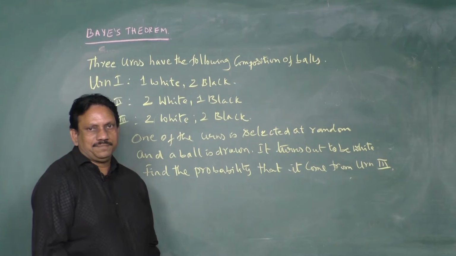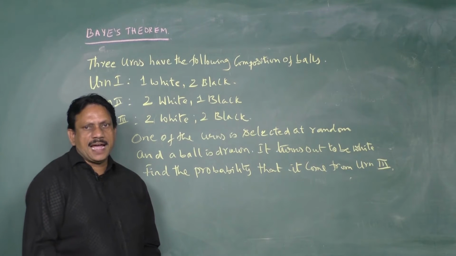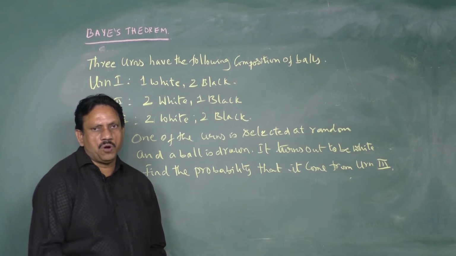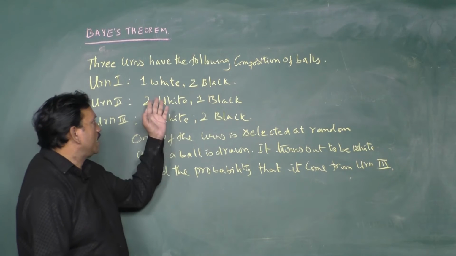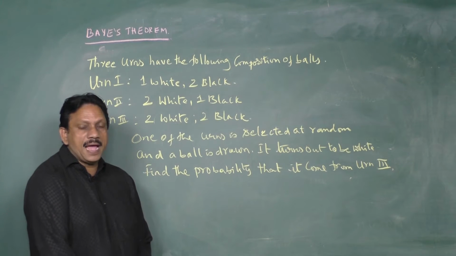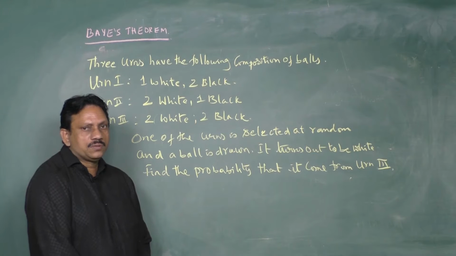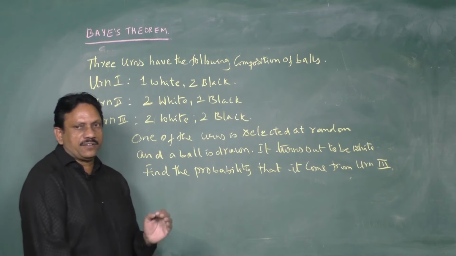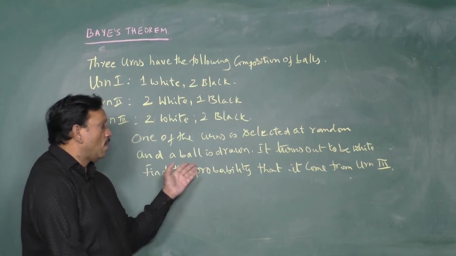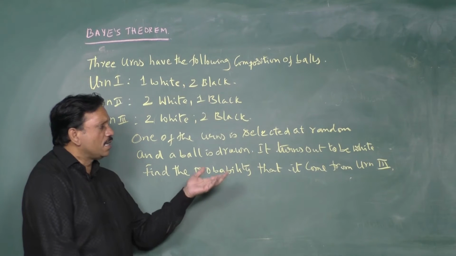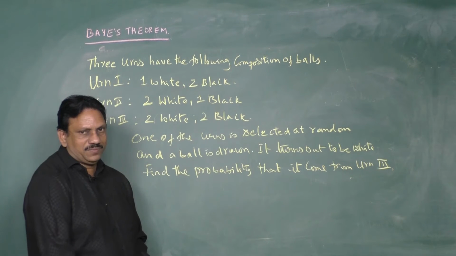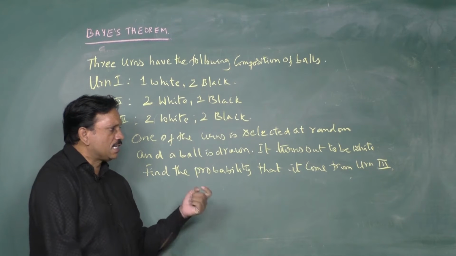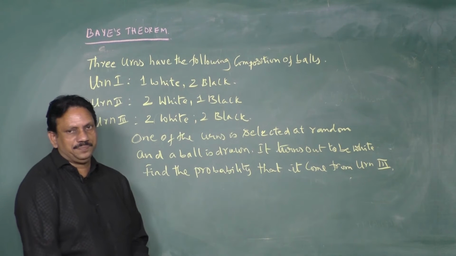We take one example. Three urns have the following composition of balls. Urn 1 contains 1 white, 2 black. Urn 2 contains 2 white, 1 black. Urn 3 contains 2 white, 2 black. One of the urns is selected at random and a ball is drawn. It turns out to be white. Find the probability that it comes from urn 3.